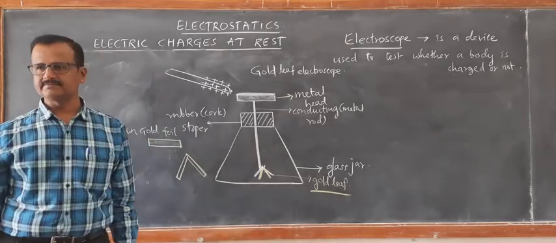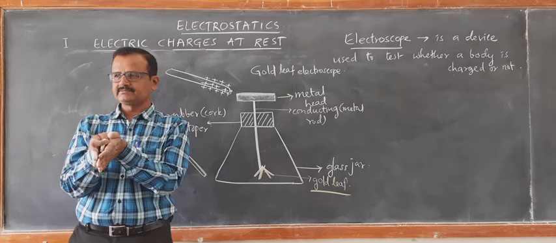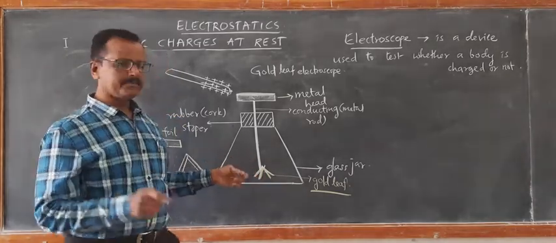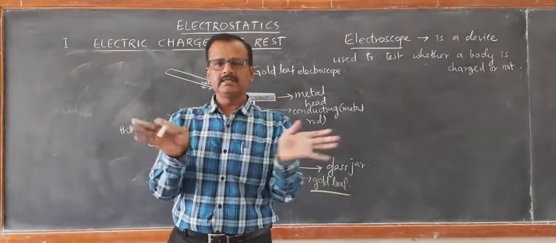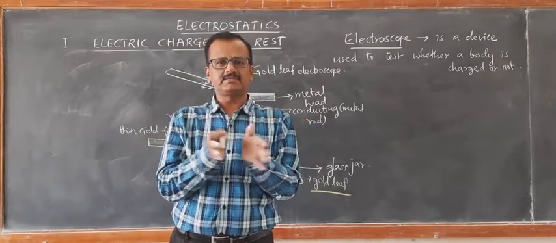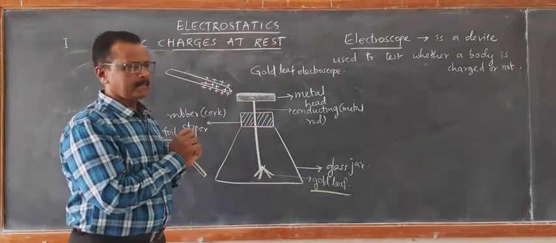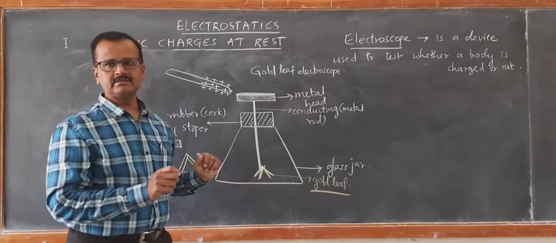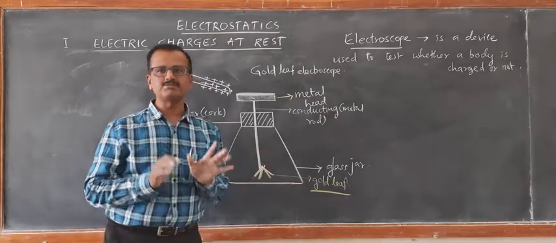How does it happen? When you take the rod back, the leaves collapse and come back to their initial shape. But when you bring it closer to the metal head, it again expands, meaning divergence of the leaves takes place. How does it happen? Divergence of the leaves takes place because of charging. One should think that the leaf surfaces must be charged.